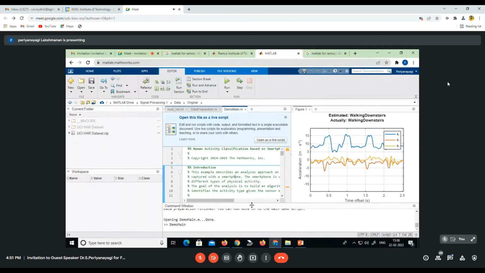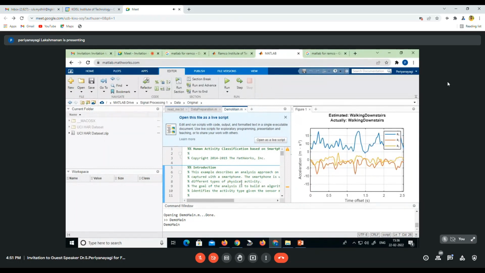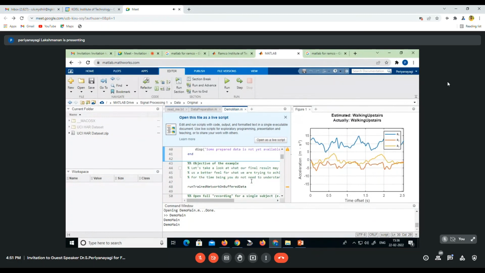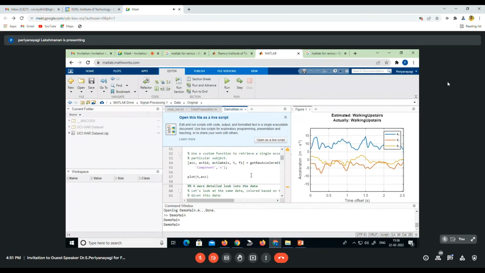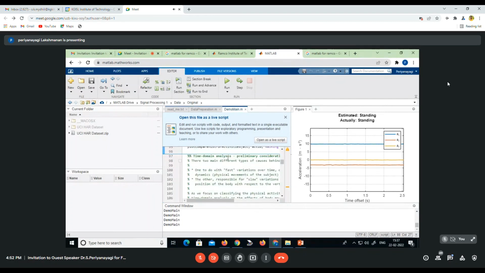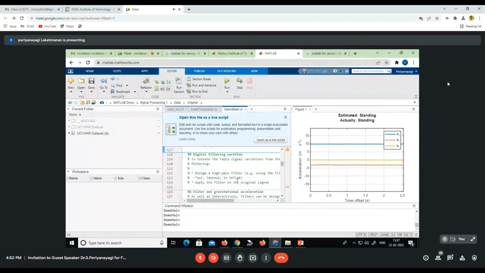Whatever we want, we can change the code and run and see. Finally, you will get the confusion matrix.